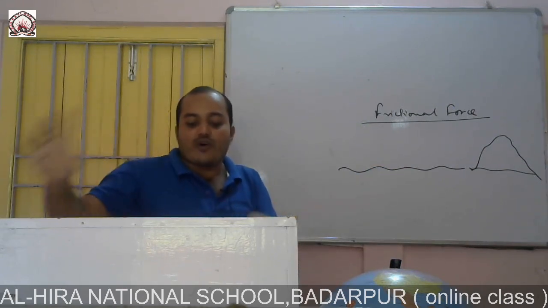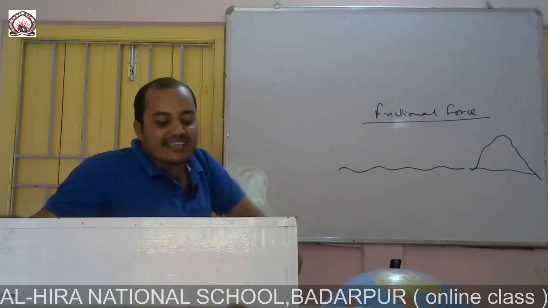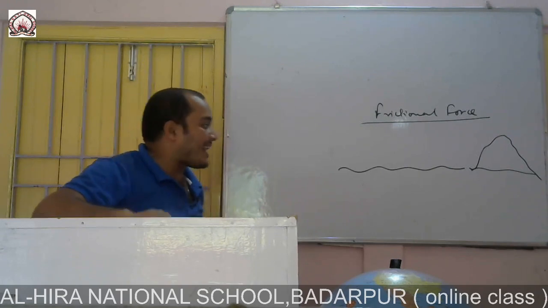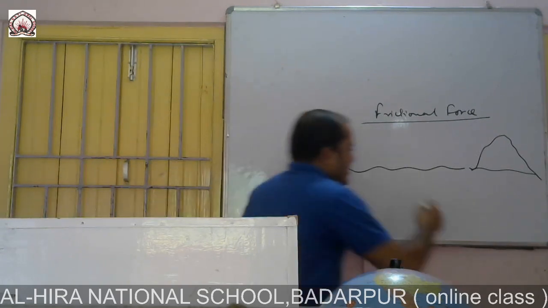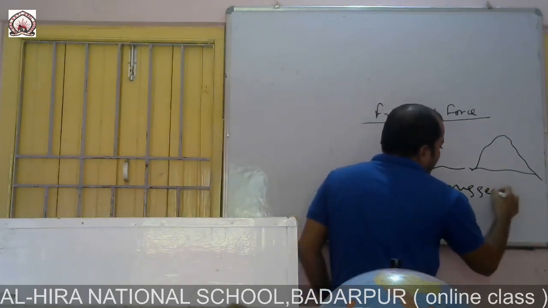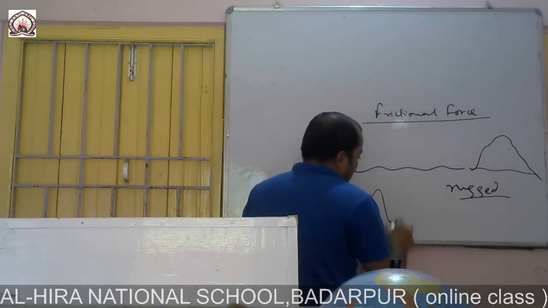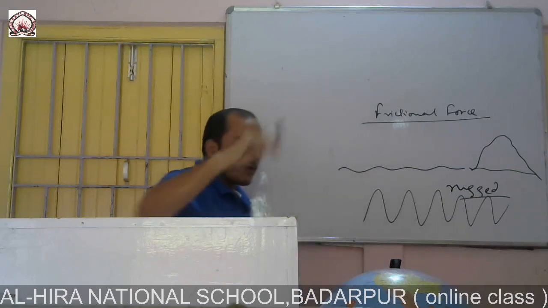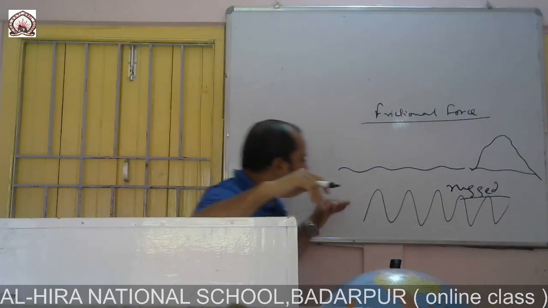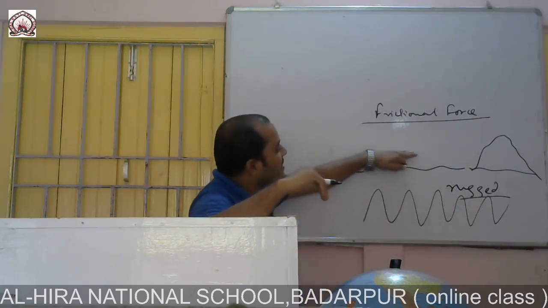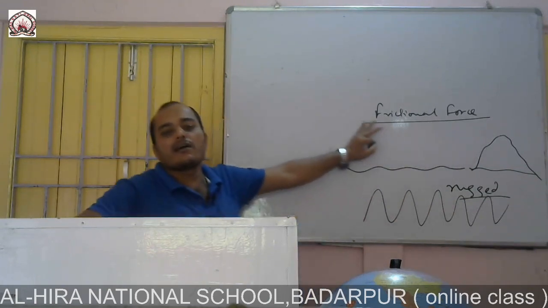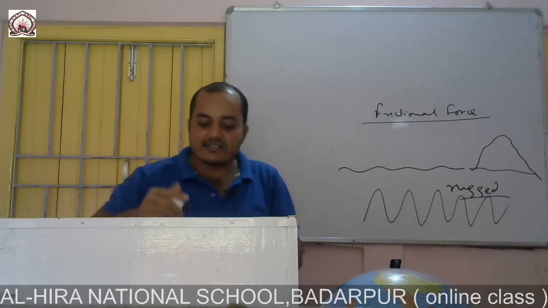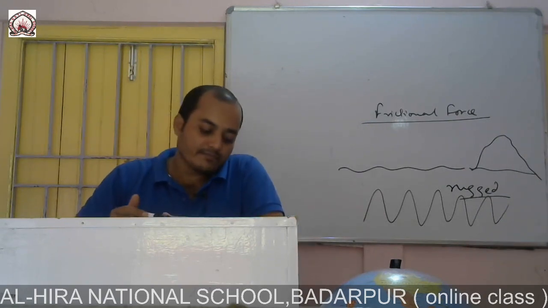Now frictional force will be more if the earth's surface is characterized by raggedness. In Hindi it is called ubad khabad, not plain areas. Here the frictional force will be maximum. Here the frictional force will be very less because this is the plain area. This is all about the frictional force. It is very easy to understand.